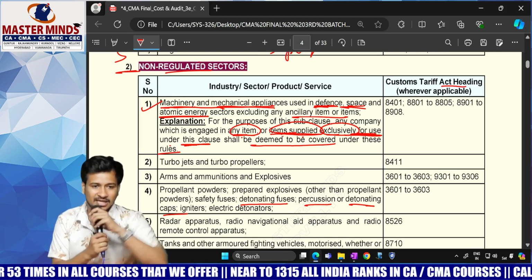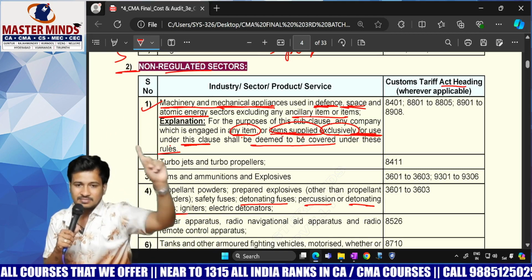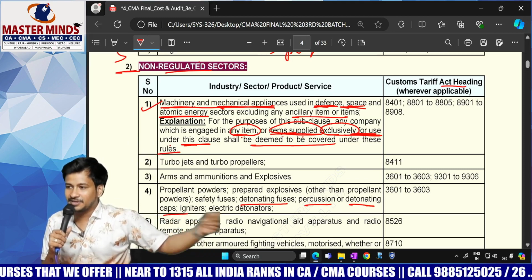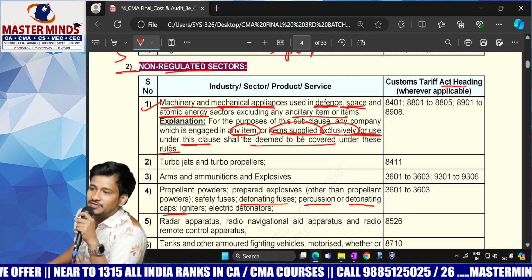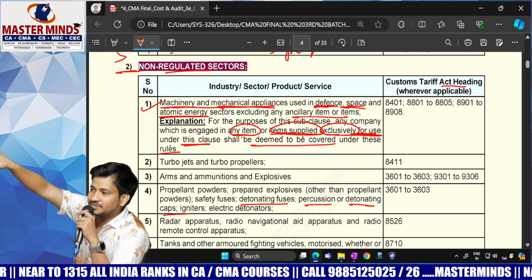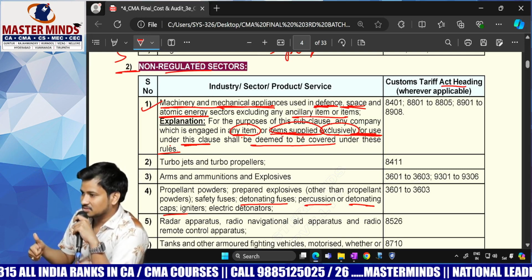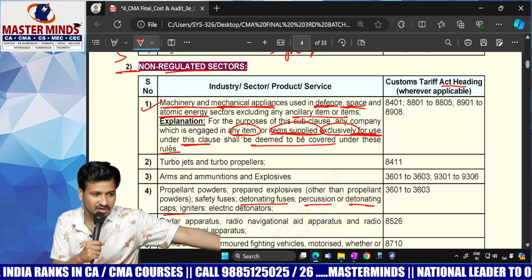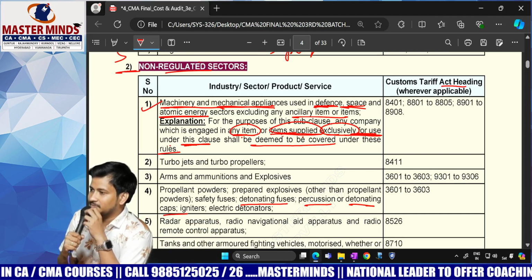Understood? A Limited is supplying raw material to P Limited and K Limited. A is supplying raw material to P, and check whether P and K are exclusively manufacturing machines for defense, space, atomic energy. If yes, then for A Limited also Table B is applicable. Clear?